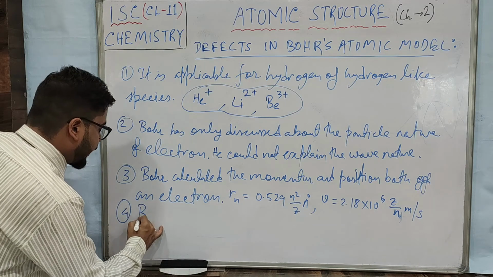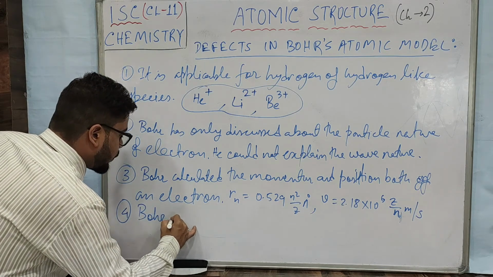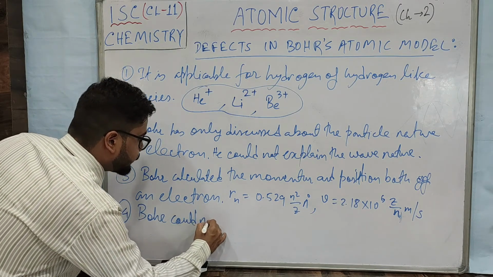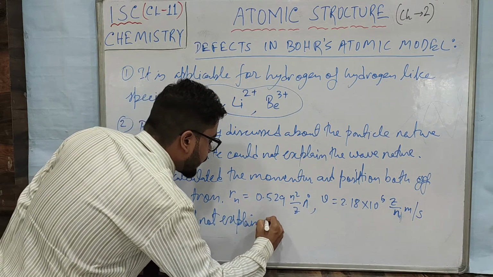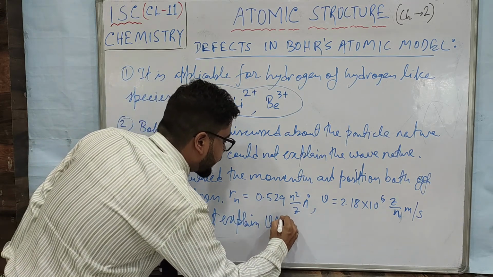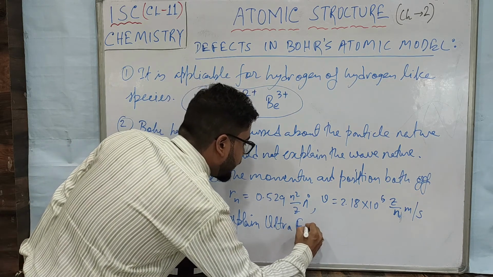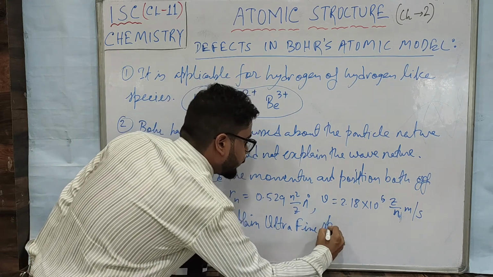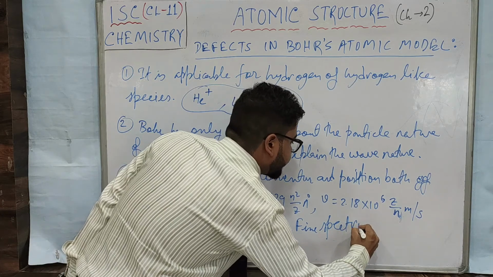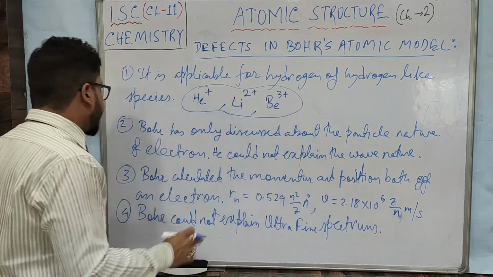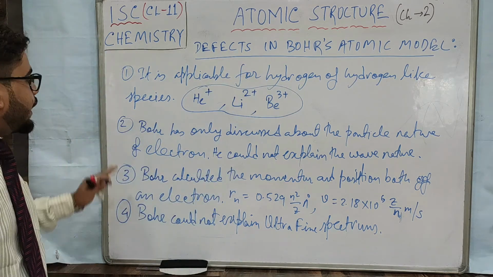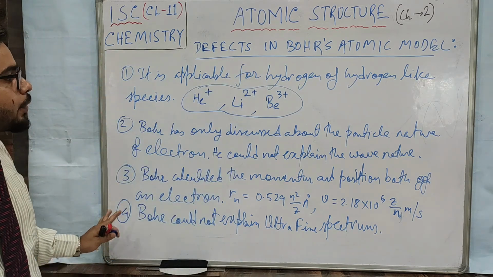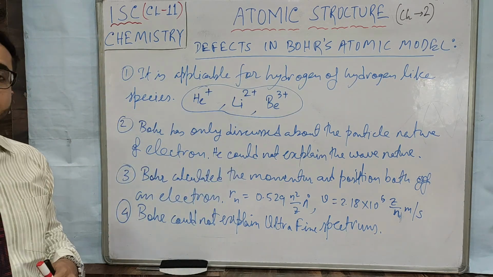So Bohr could not explain ultra fine spectra. Alright, so these four are the defects in Bohr's atomic model. Please note it down nicely, okay, because questions may come from here.